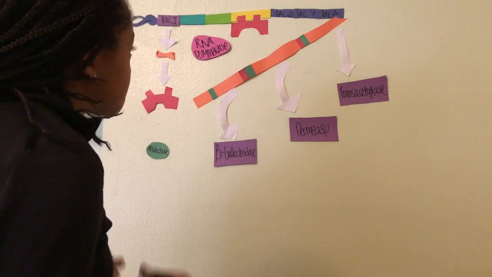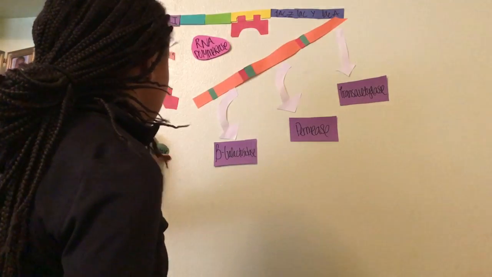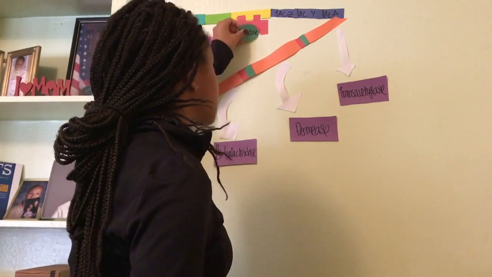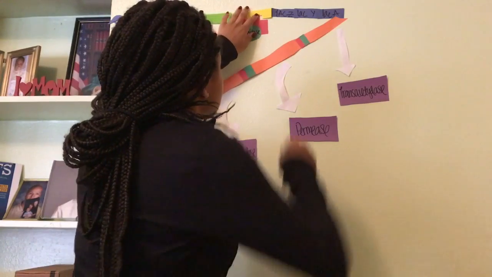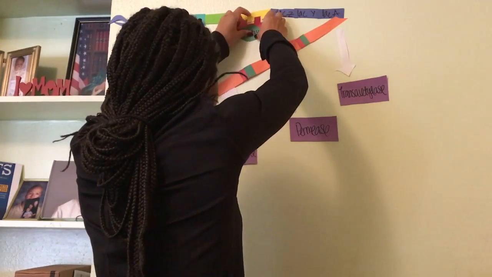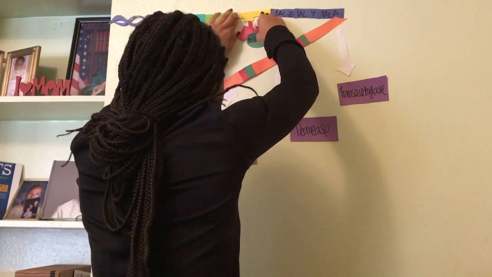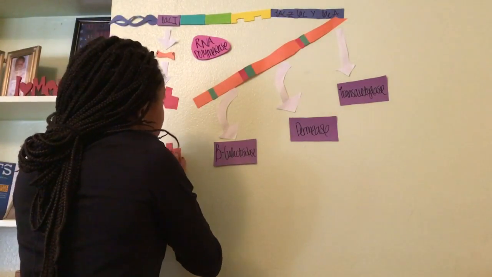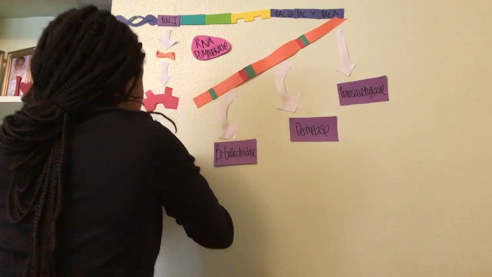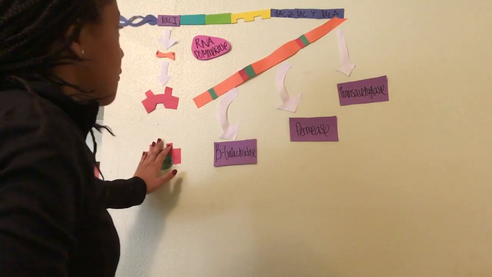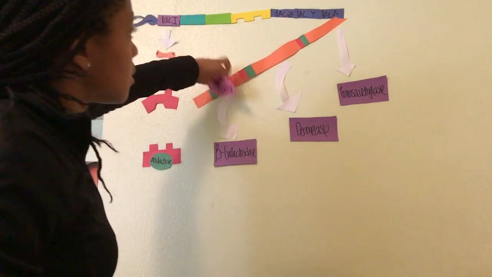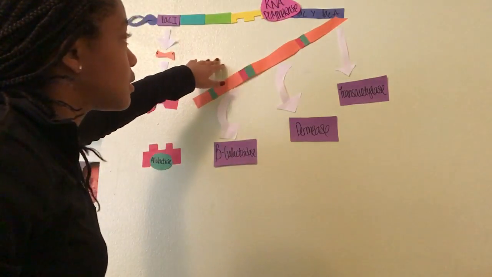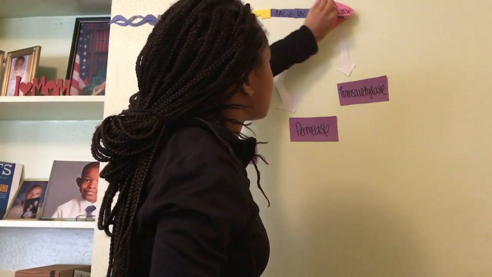However, when lactose is present, the repressor is inactivated by allolactose, which binds to the repressor protein and acts as an inducer, changing its shape so that it is no longer able to bind to the operator, leaving the pathway open for RNA polymerase to pass through and transcribe genes to make mRNA.